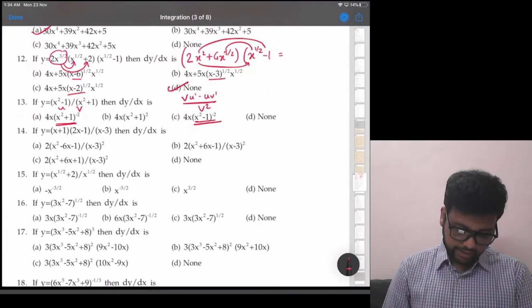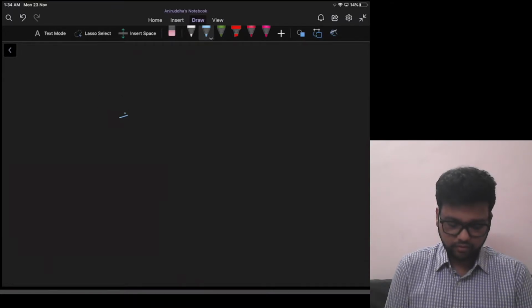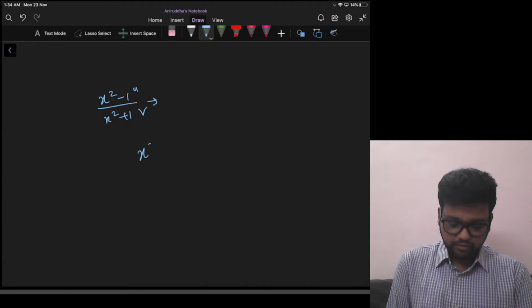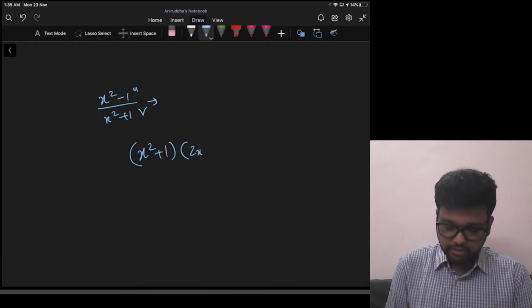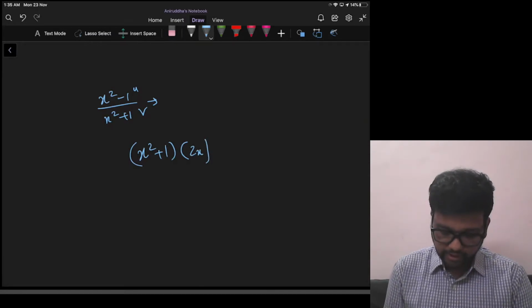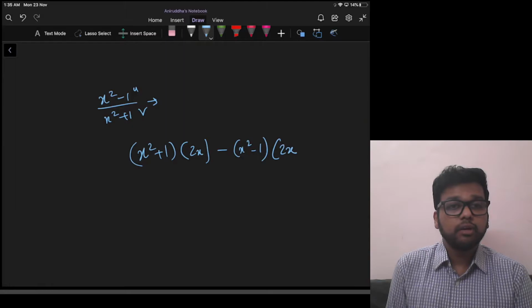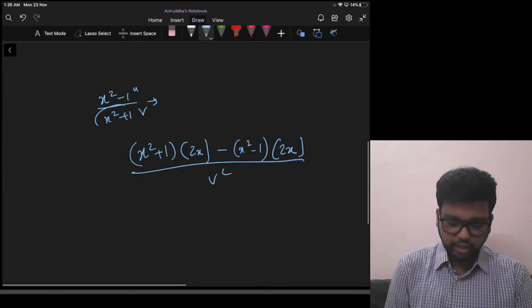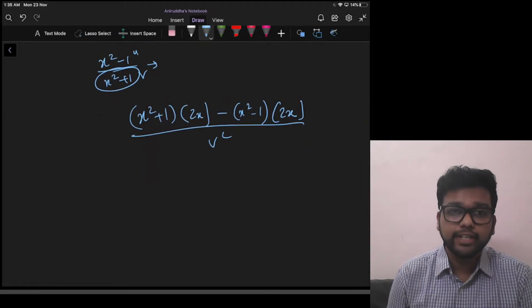So the question is (x² − 1)/(x² + 1). So what we'll do is, this is u, this is v. So v into derivative of u. Derivative of u is x² will become 2x, minus 1 is constant, so that is 0, minus u into v dash. V dash will be x² will become 2x, plus 1 will become 0, divided by v square, that is denominator square. Don't write it, because that will take time unnecessarily. We know it is already there in the answer.